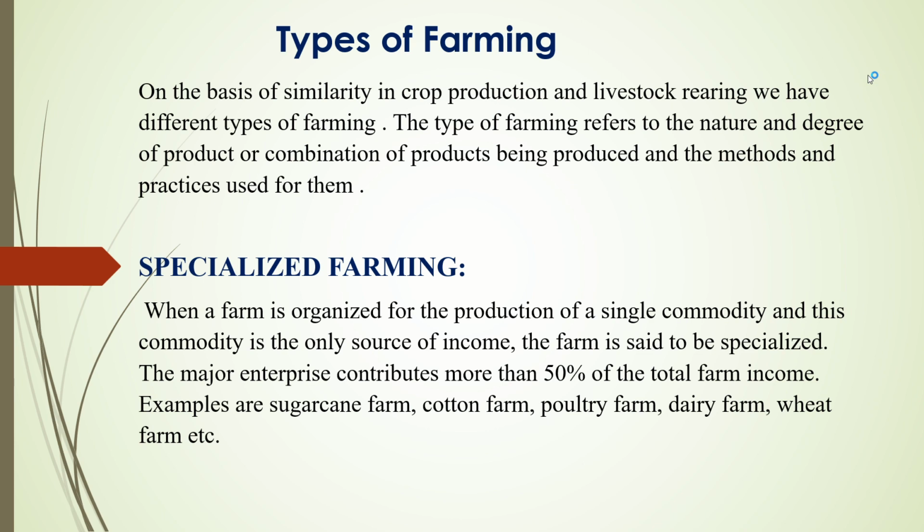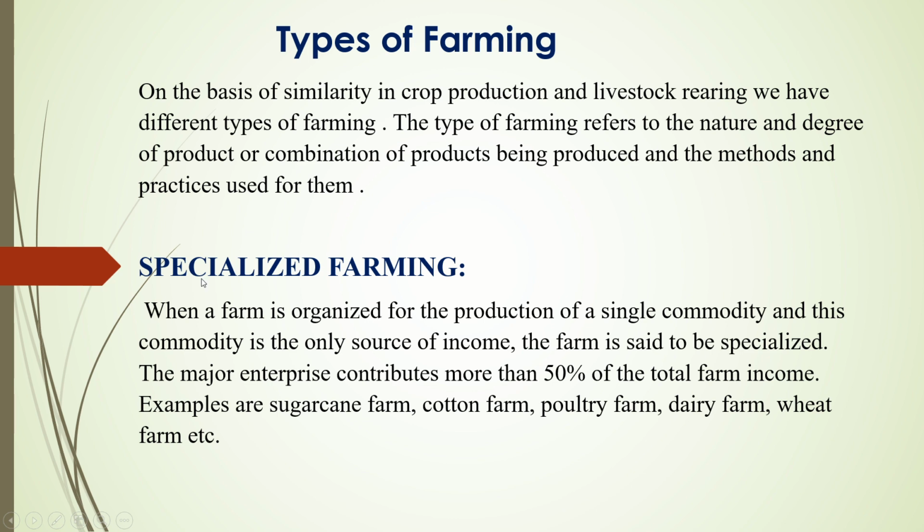First, we have to understand what is the type of farming. As you can see on the slide, on the basis of similarity in the crop production and livestock rearing, we have different types of farming. The type of farming refers to the nature and degree of product or combination of products being produced, and the methods and practices used for them. If we classify the types of farming on the basis of the similarity in crop production and livestock rearing, we have different types of farming.